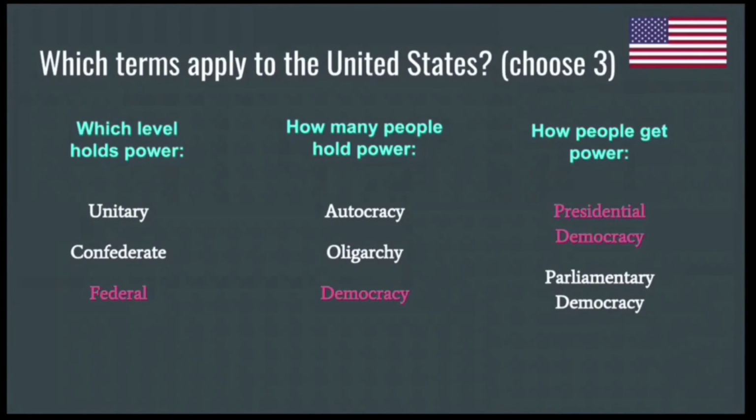According to which level holds power, our national, state, and local governments all share power between them, so this is a federal system. We're also a democracy because the people hold the power, and we're a presidential democracy because we elect our president directly, as opposed to him being chosen by Congress.